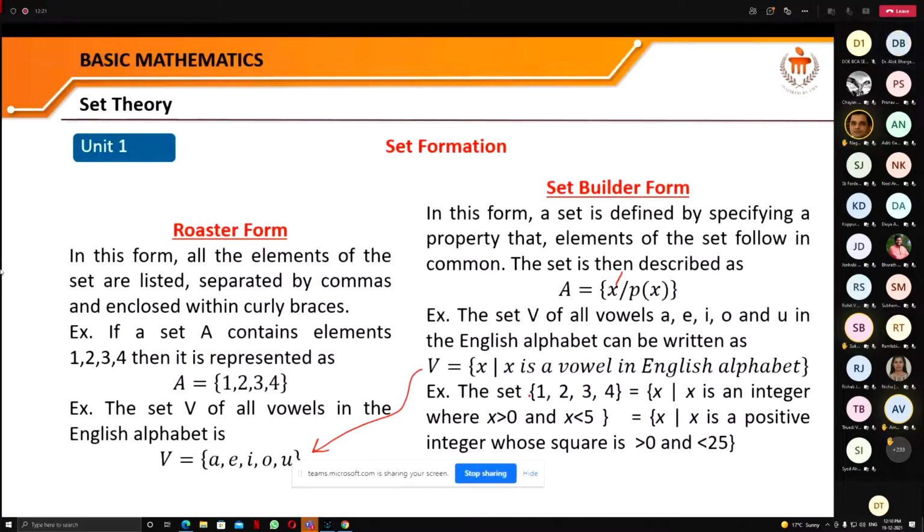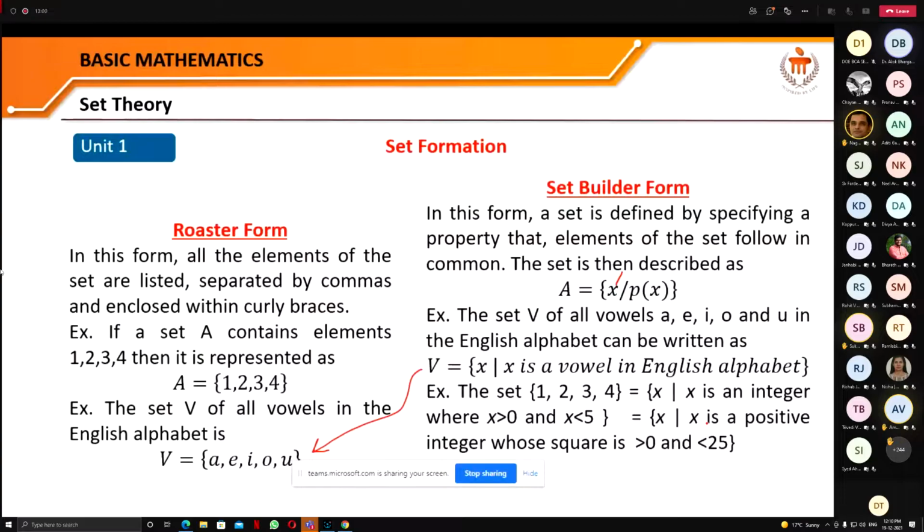Another one, this set can be written as the collection of all the elements x such that x is an integer where x is positive, that is x is greater than 0 and x is less than 5. So all the integers lying between 0 and 5, that is 1, 2, 3 and 4. Or you can write it as x is a positive integer whose square is greater than 0 and less than 25. That means we'll take the integers like 1.